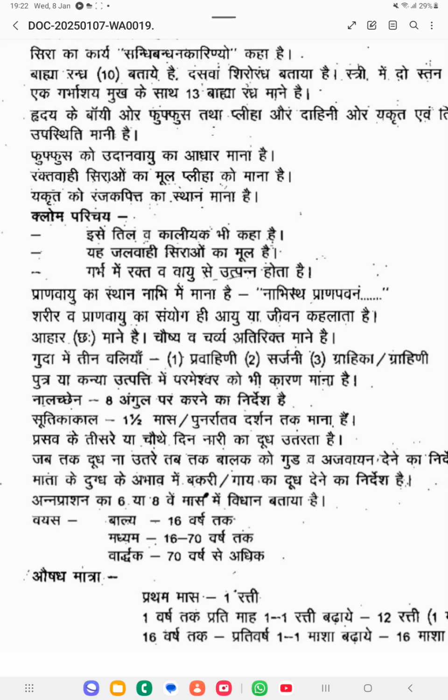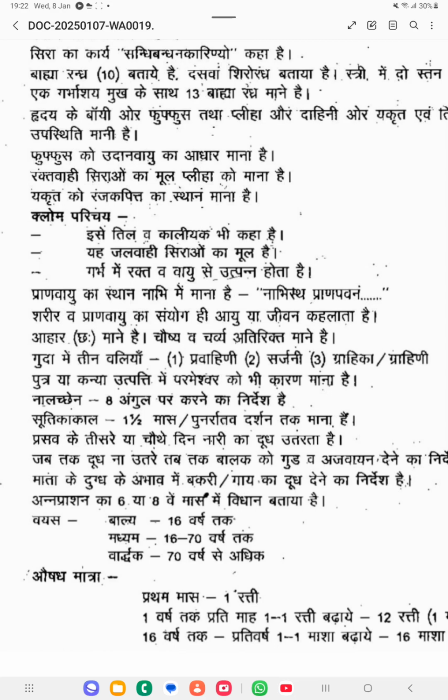So at that time you can give goat's milk or cow's milk instead of breast milk. Then Annaprashana Samskara, he has mentioned that it should be done in the 6th or 8th month. Annaprashana Samskara for the child should be given in the 6th or 8th month. Then he has classified the age.